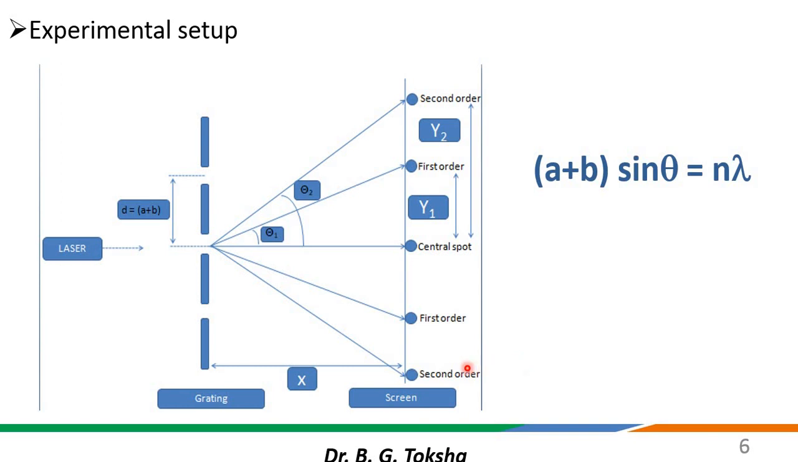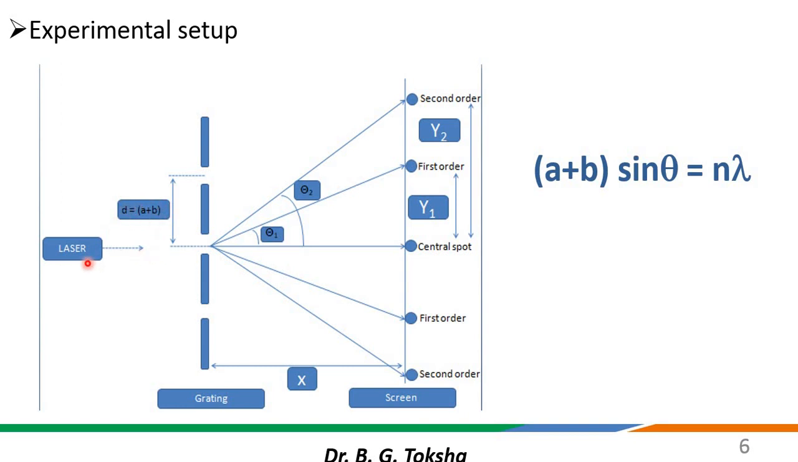As I said in the procedure, what you need to do is first switch this laser on. Then here it is mentioned what A plus B is. A plus B is nothing but this distance plus this distance. That factor is denoted with the letter D. So D is equal to A plus B.